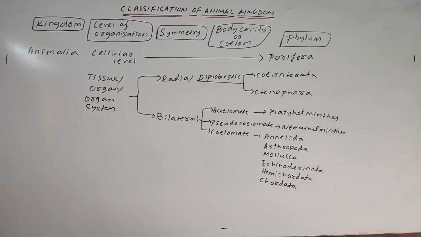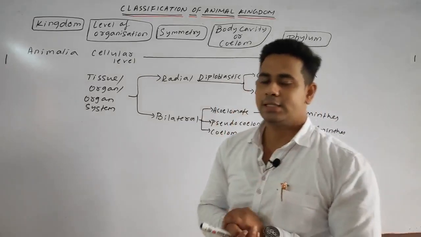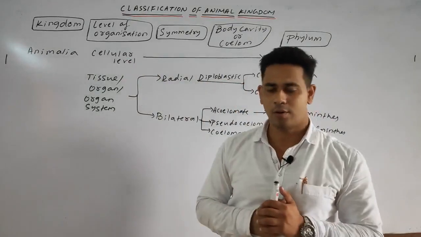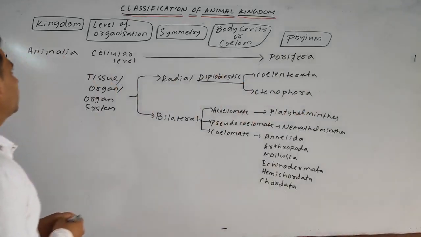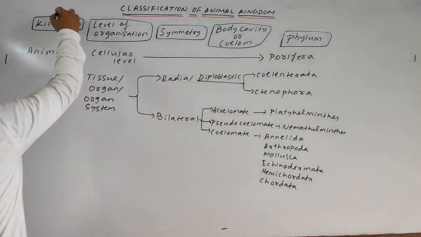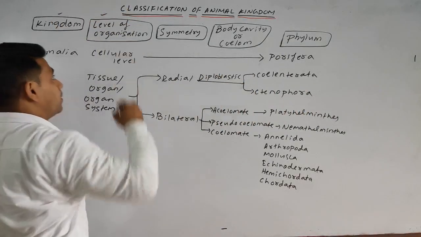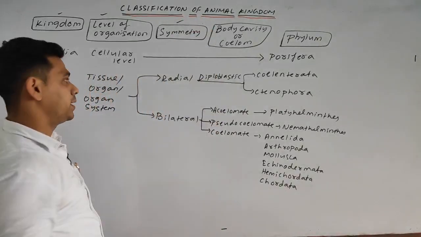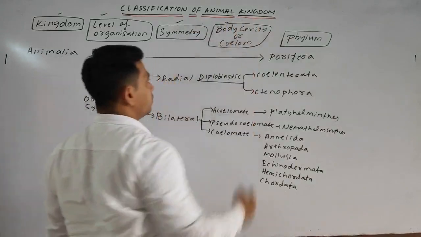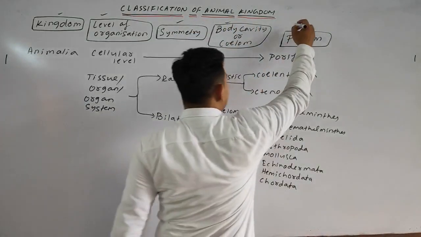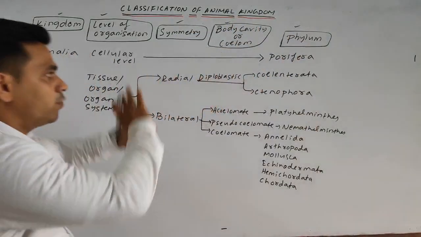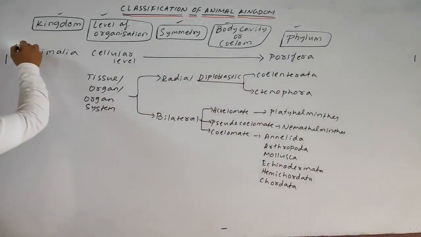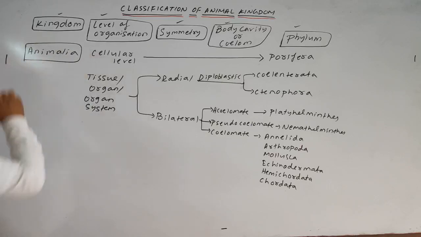Students, now we'll discuss an overall idea of the various features of the kingdom Animalia. Here we'll discuss what the kingdom is, what the level of organization is, which type of symmetry it shows, then the body cavity or coelom, meaning the type of coelom, and lastly which phylum it belongs to. An overall idea we will have. Obviously we are discussing the kingdom Animalia.